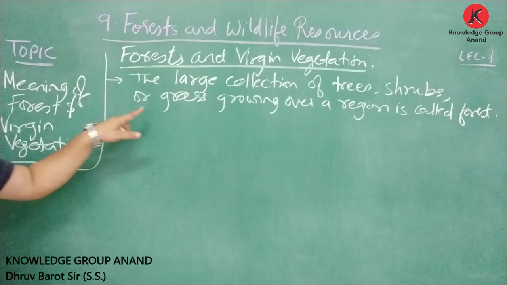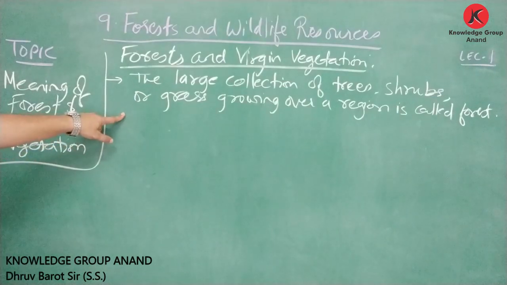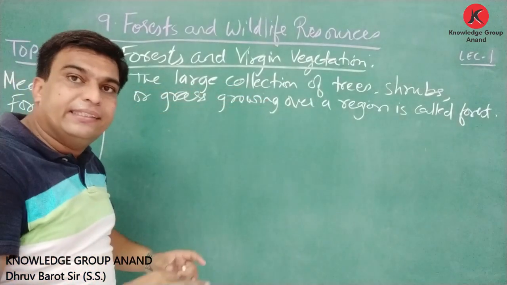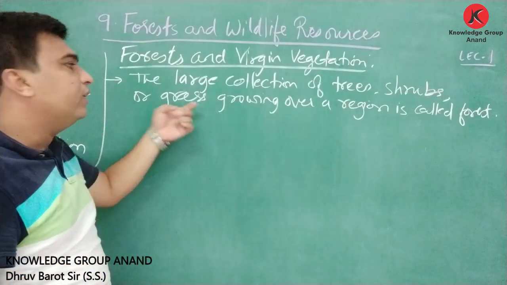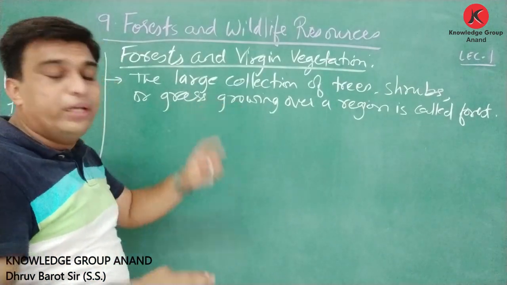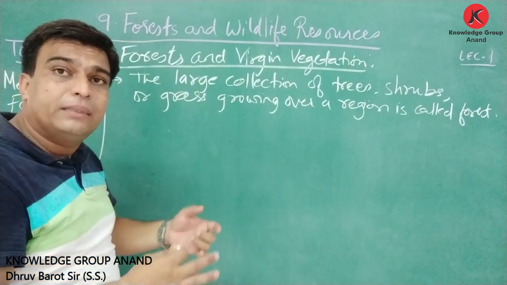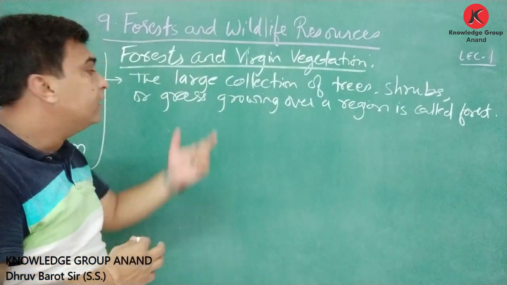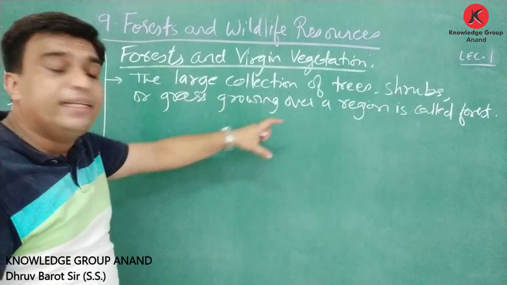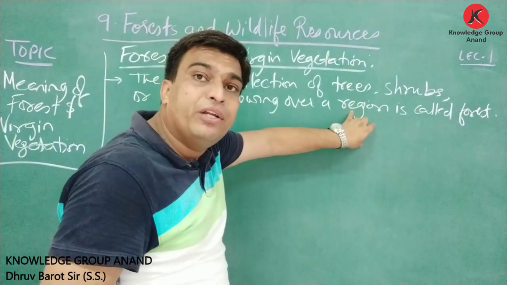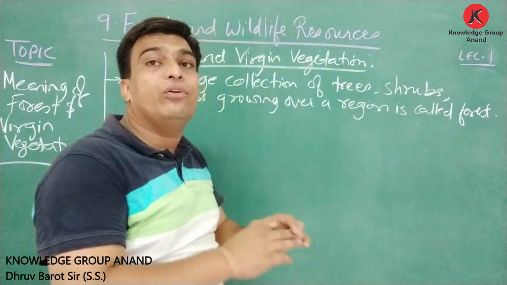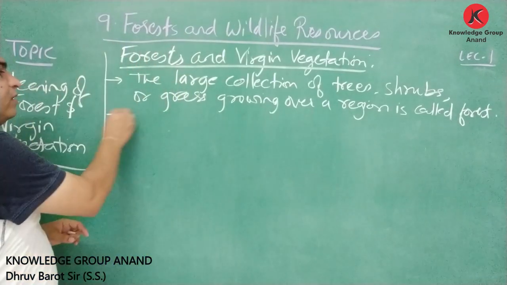Here the definition is given that the large collection of trees, shrubs or the grass that is growing over a region, a large collection of trees, shrubs, grass that is growing on any particular region, then that particular region can be considered as a forest.